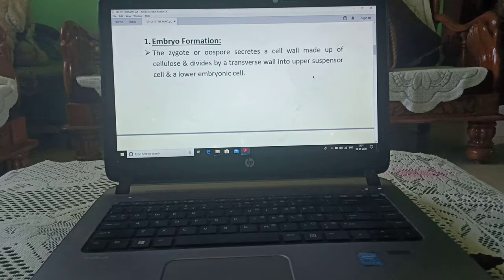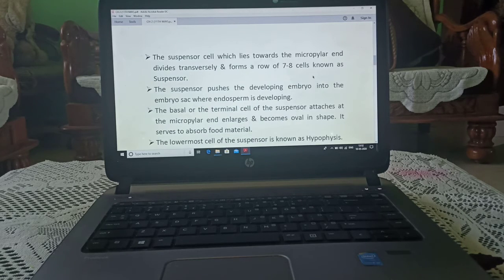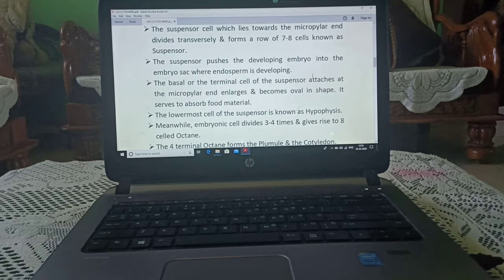Let us start with embryo formation. The zygote or oospore secretes a wall which is made up of cellulose and divides by a transverse wall into an upper suspensor cell and a lower embryonic cell. The suspensor cell, which lies towards the micropylar end, divides transversely and forms a row of 7 to 8 cells known as the suspensor. The suspensor pushes the developing embryo into the embryo sac where endosperm is developing.